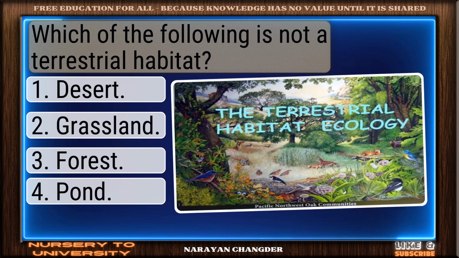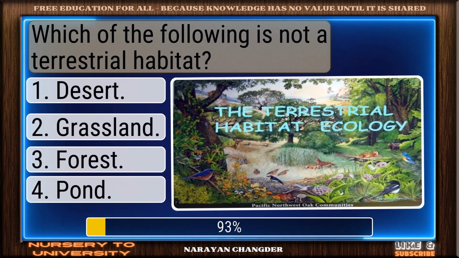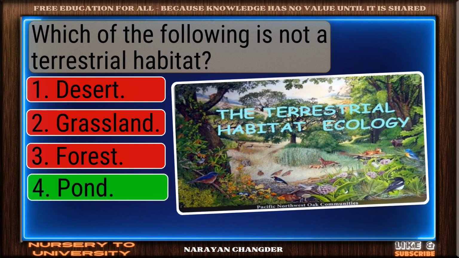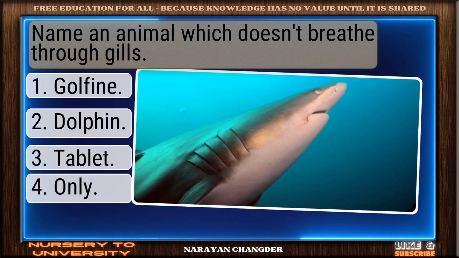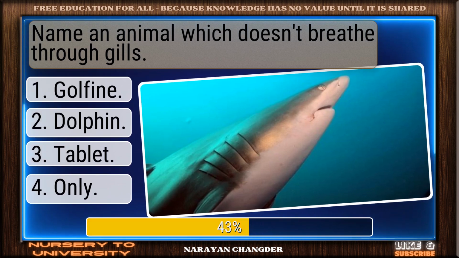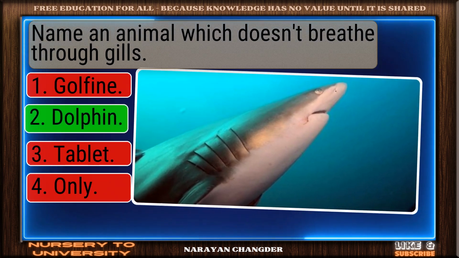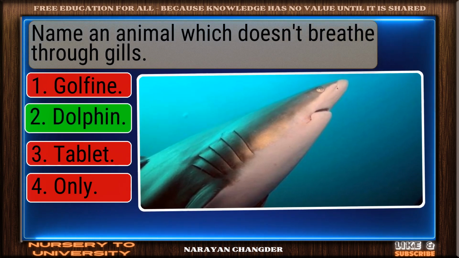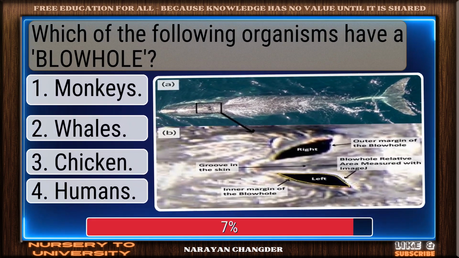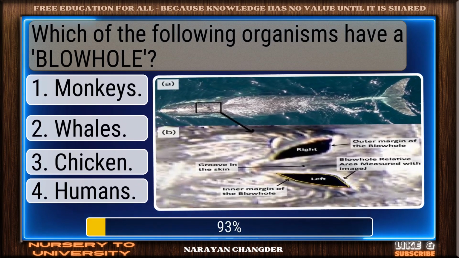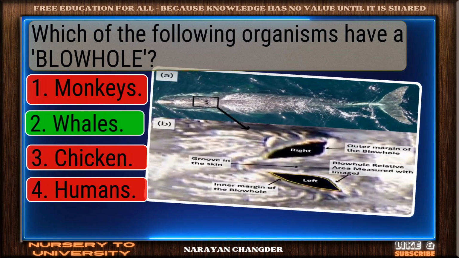Which of the following is not a terrestrial habitat? Well picked. Pond is the correct answer. Name an animal which doesn't breathe through gills. Solid response. Dolphin is a valid choice. Which of the following organisms have a blowhole? You chose whales, and it is correct.